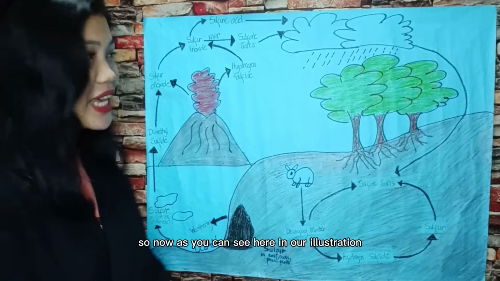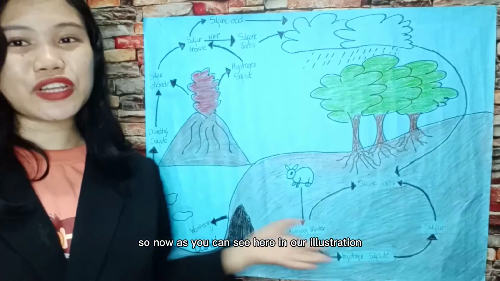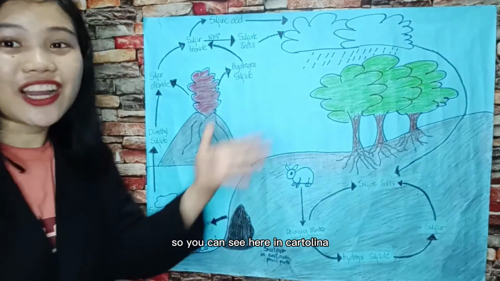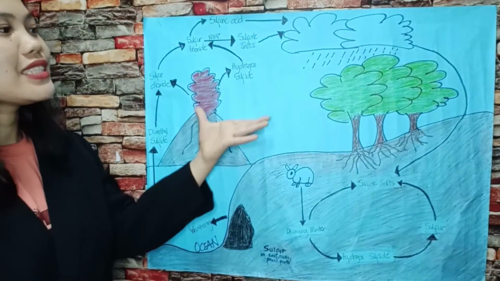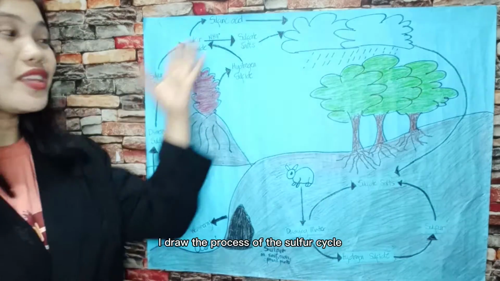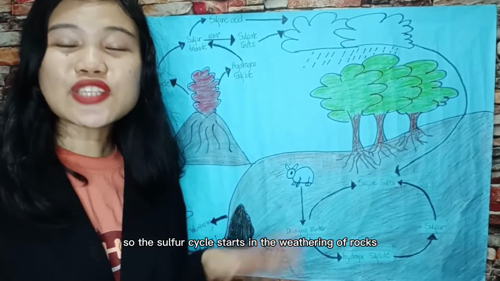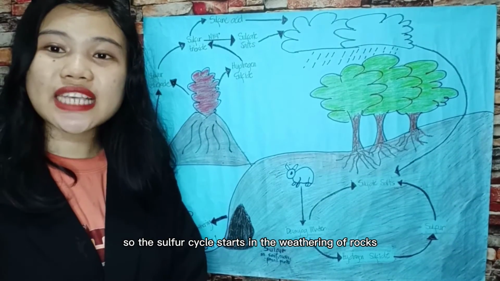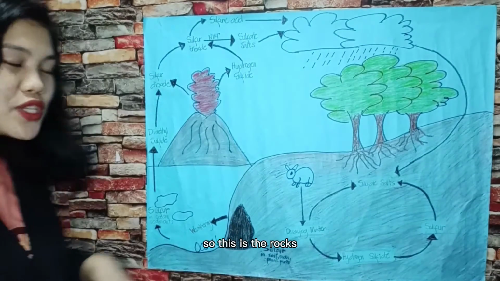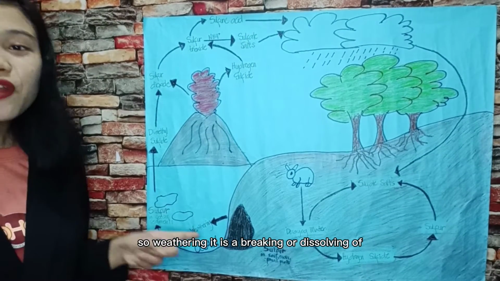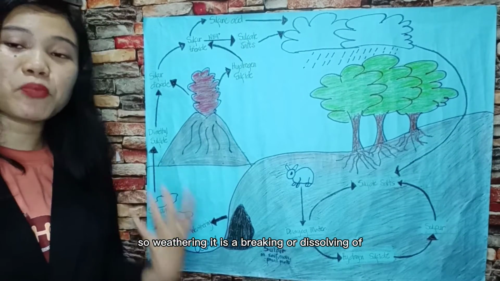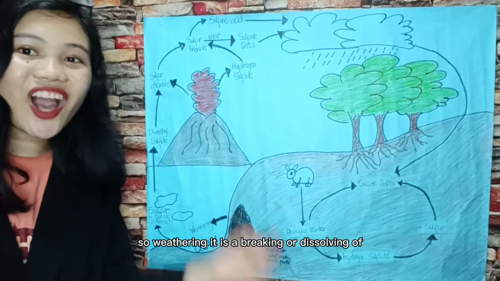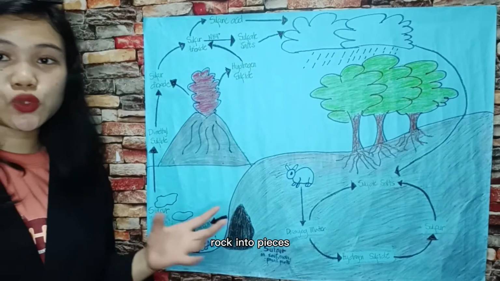Now, as you can see here in our illustration, on cartolina, I drew the process of the sulfur cycle. The sulfur cycle starts with the weathering of rocks. So these are the rocks. Weathering is the breaking or dissolving of rock into pieces.